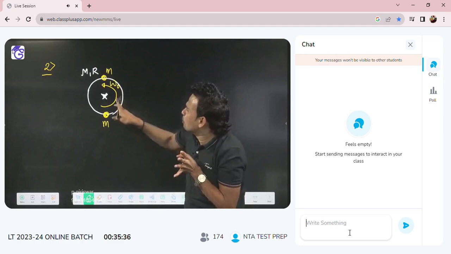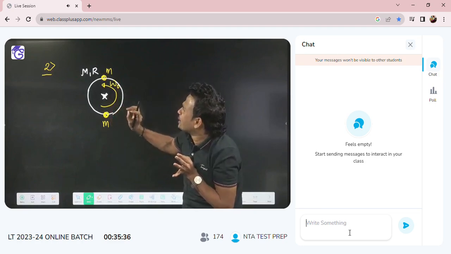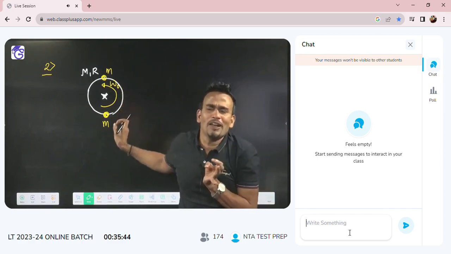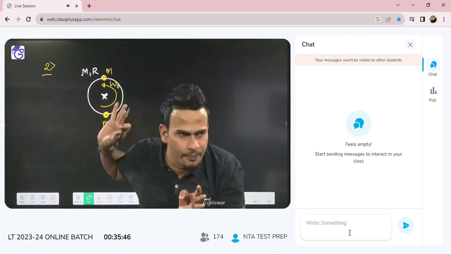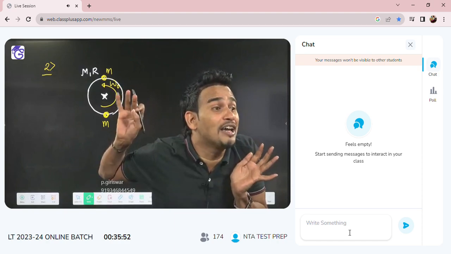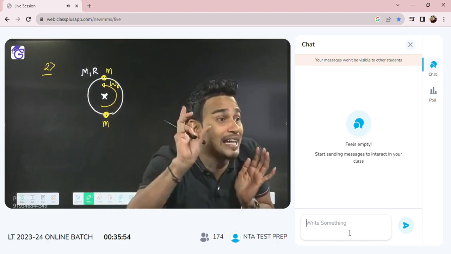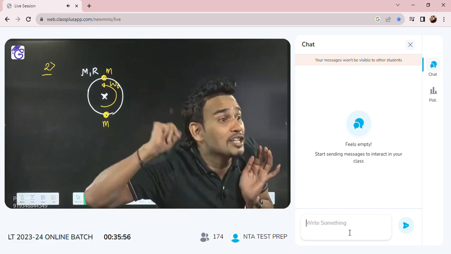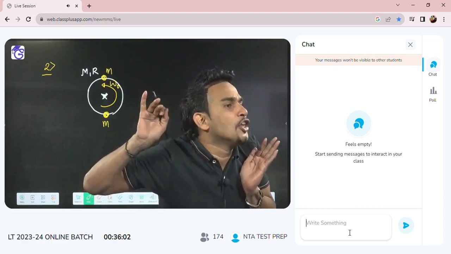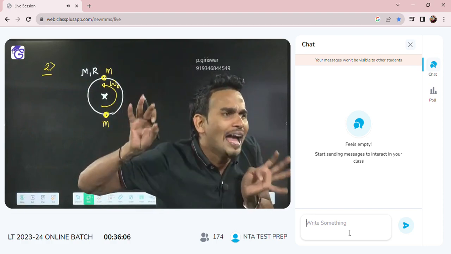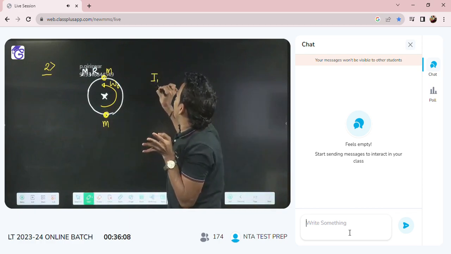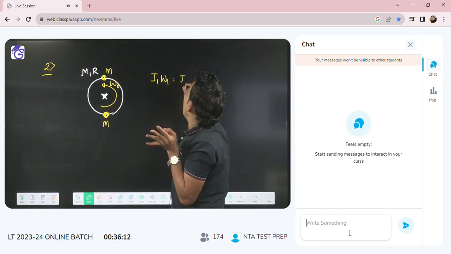You will simply say, sir, what happens if you attach two particles on the ring? Once you attach two particles, the moment of inertia of the ring will increase, because now these particles will also rotate with the ring. If moment of inertia will increase, omega will decrease. So they will ask you to find the new angular velocity. You will simply say, sir, I know, sir: I1 omega 1 will be equal to I2 omega 2.